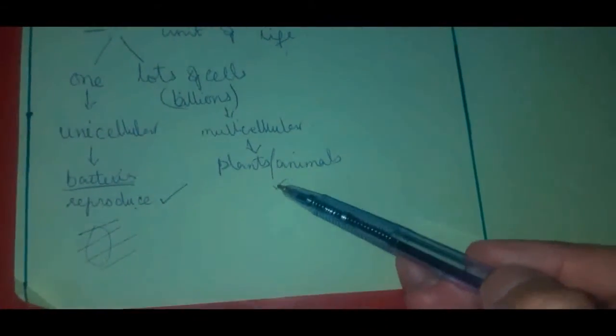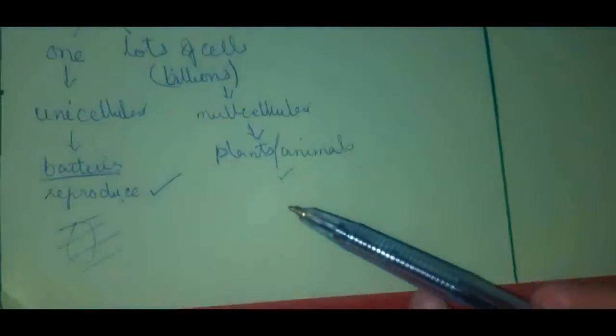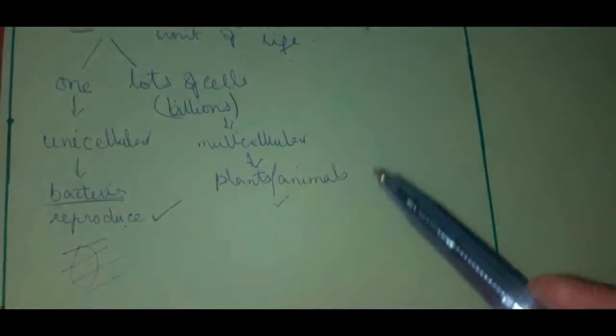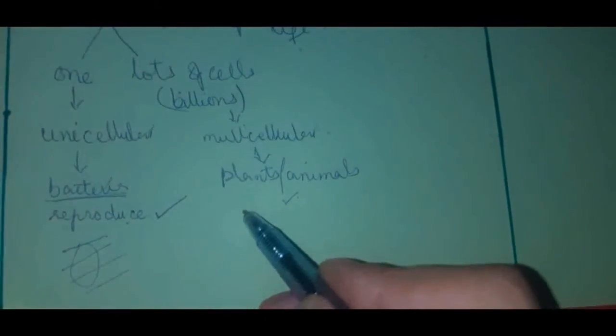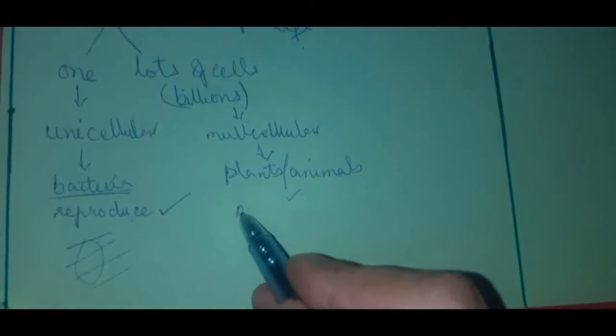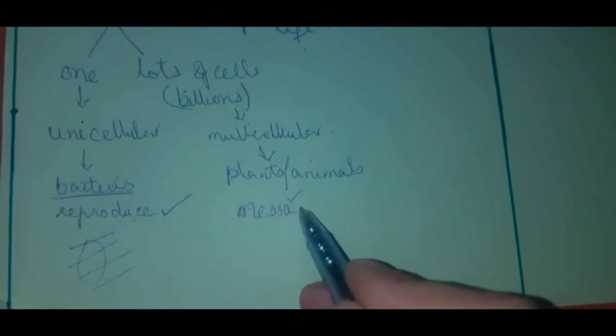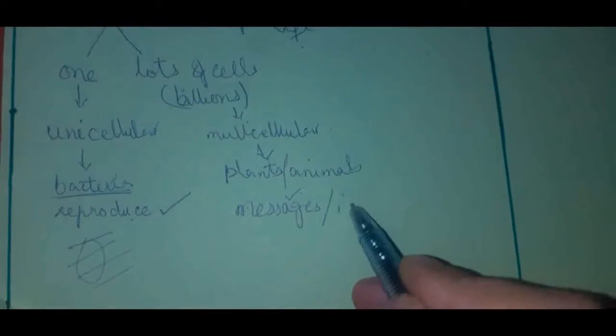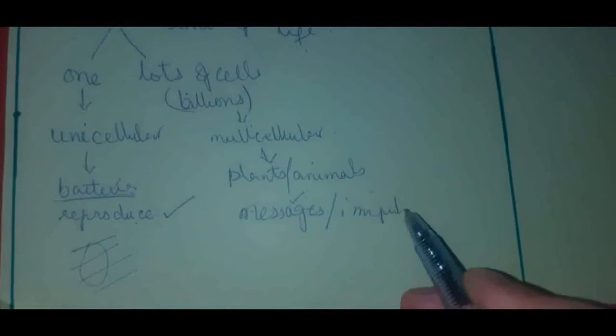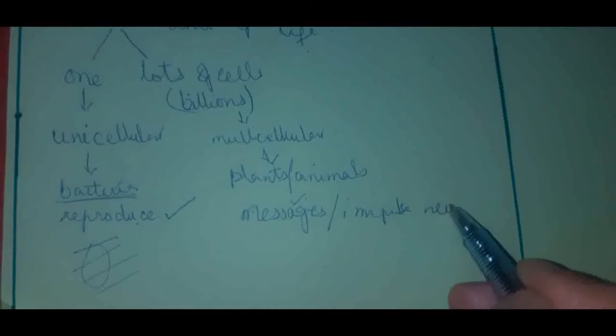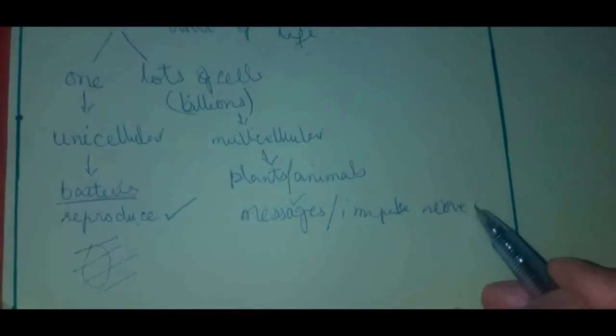And when we are talking about plants or animals, what happens here? Each cell is responsible for a different function. For example, for transfer of messages or impulse, nerve cell is responsible, right?